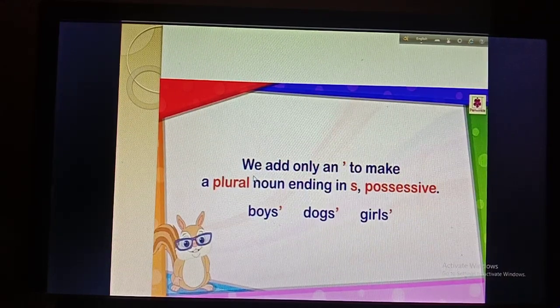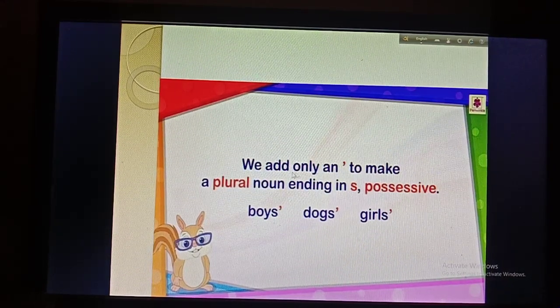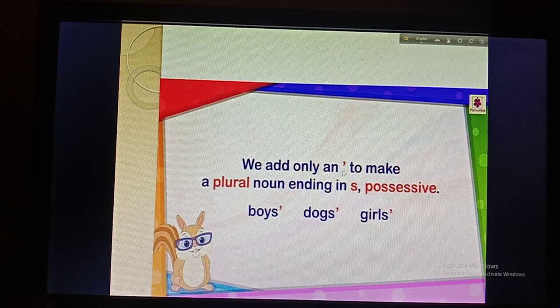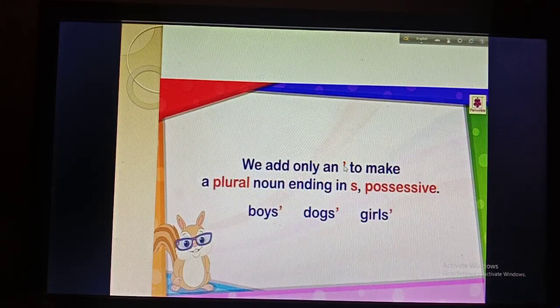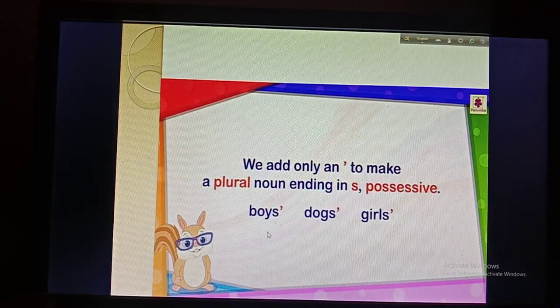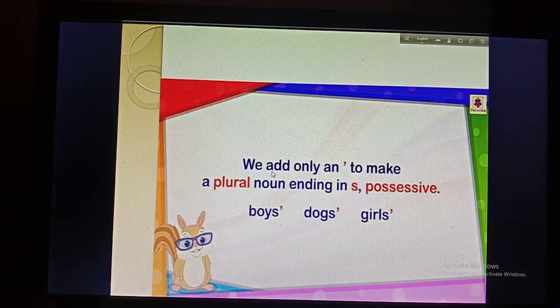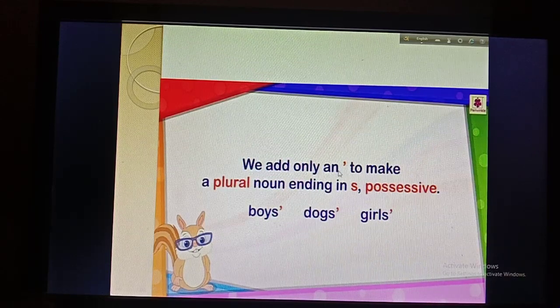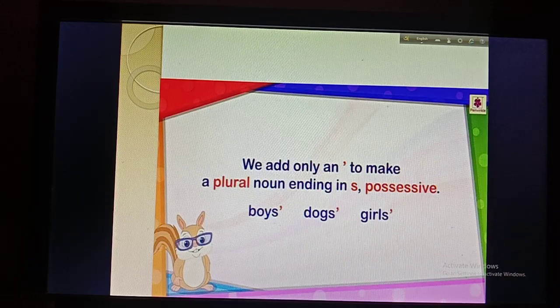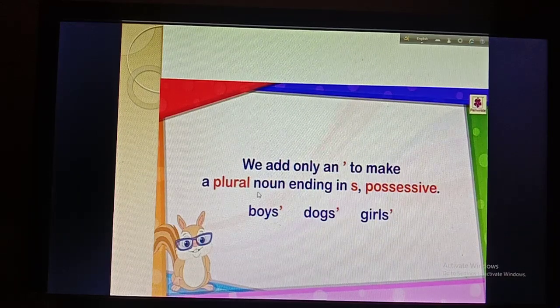This is for plural nouns. We add only an apostrophe. Sorry boys, you can see that we add only an apostrophe, not s, to make a plural noun ending in s possessive. So what is the meaning of this sentence? Here it is written we add only an apostrophe. So not apostrophe s, only apostrophe, to make a plural noun ending in s possessive.